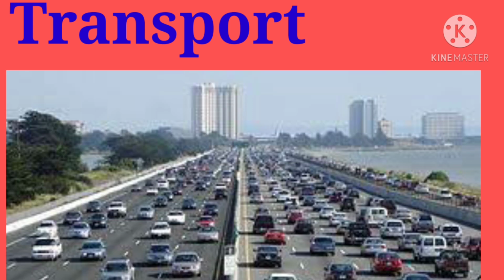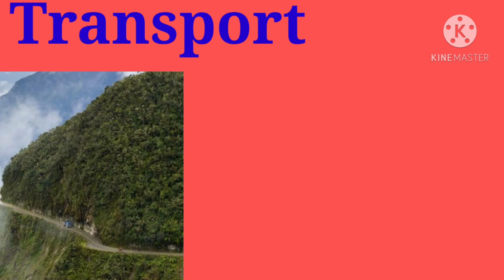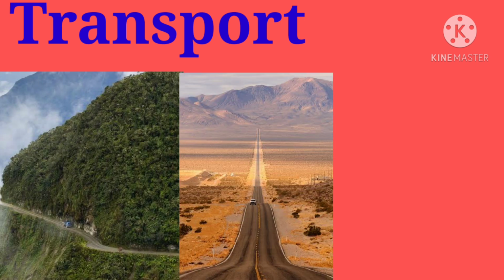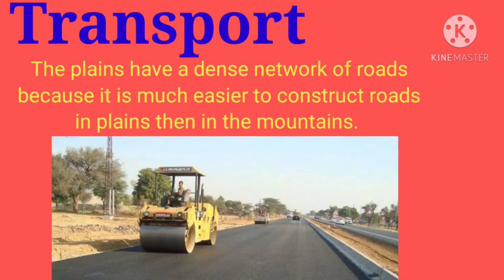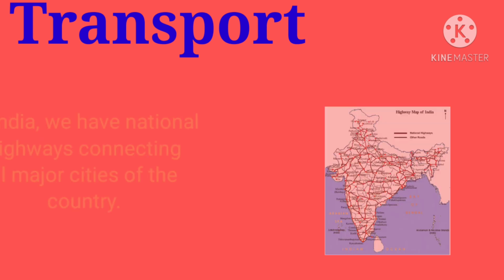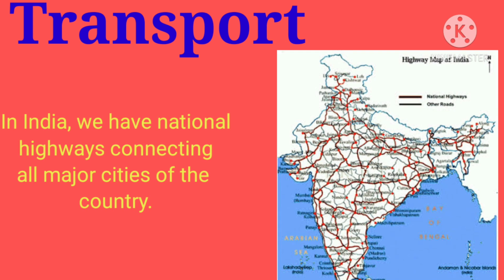Modern highways are well surfaced metal roads used for high speed traffic. They are wide enough to allow free movement of traffic in both directions. Roads have also been built in mountains, deserts, and forests. Children, the plains have a dense network of roads because it is much easier to construct roads in plains than in the mountains. In India, we have national highways connecting all major cities of the country.